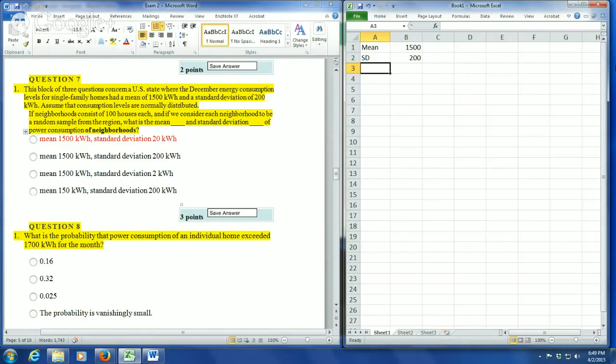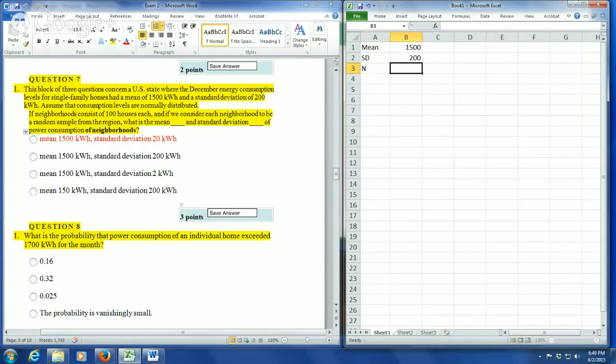So the mean is obviously going to be equal to the mean of the state. The mean of a given neighborhood, we are going to assume is going to be equal to the mean of the state. However, the standard deviation is a parameter for the population. And so what we need to do is turn that standard deviation into a standard error in order to get the correct answer. That standard deviation needs to be divided by the square root of n. So we can calculate the standard error.